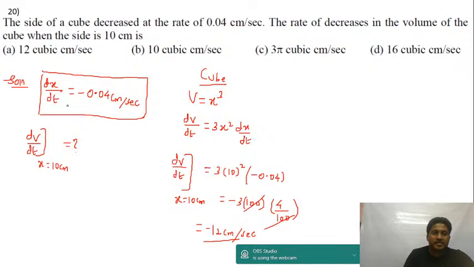So it is decreasing at the rate of 12 centimeter cube per second. That's the first option.